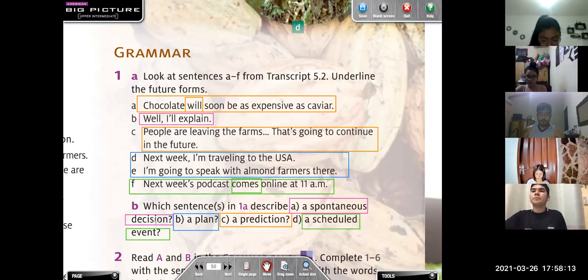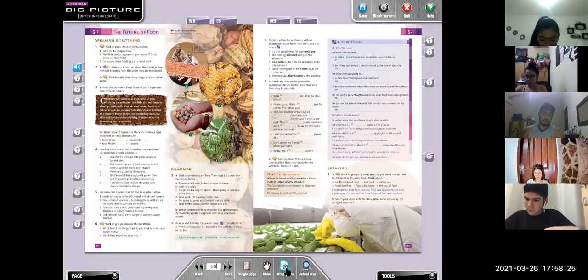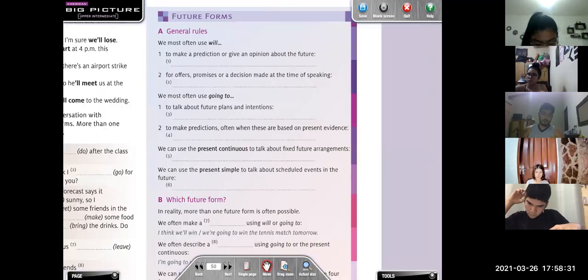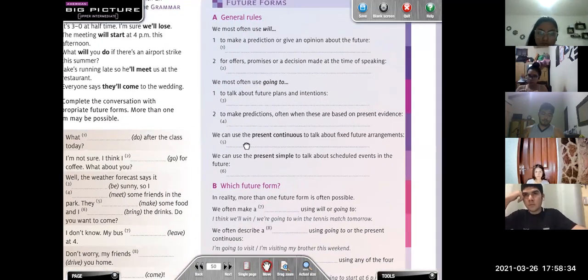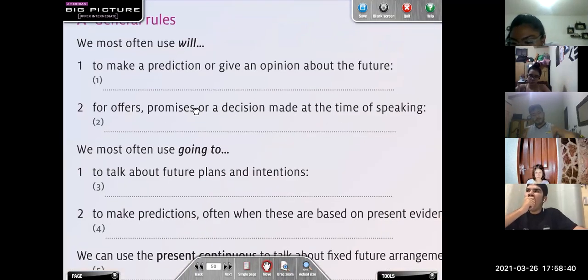So, let's complete the grammar panel. I want you to look at these examples, these sentences, so we can complete the grammar panel, okay? Let's go to the grammar panel. We have here future forms. It says, general rules. We most often use will to make predictions or give an opinion about the future. Which of the sentences can you write here? Sentence A. Yes. Sentence A, right?